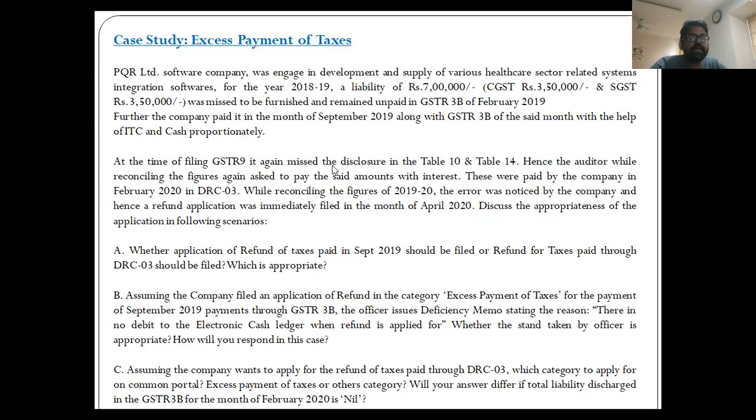Now, table 10 and table 14 are basically those areas where at the time of filing annual return, the taxpayer furnishes the details of various liabilities or input tax credits.